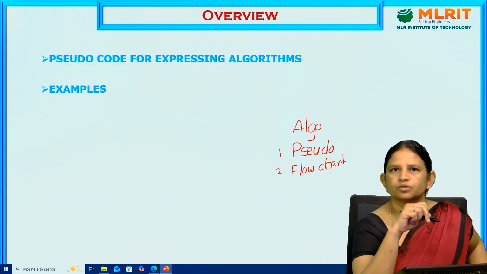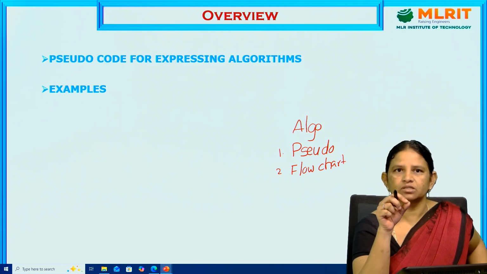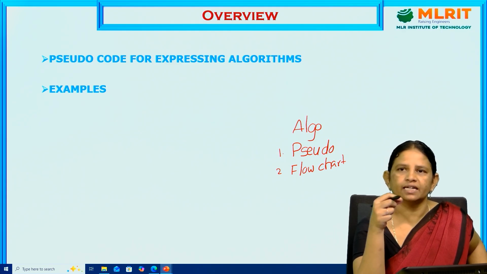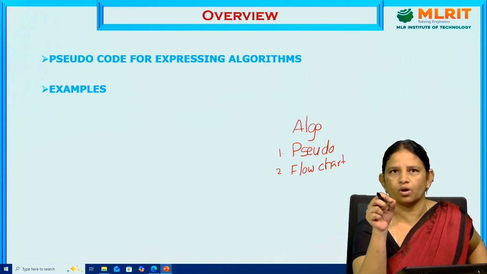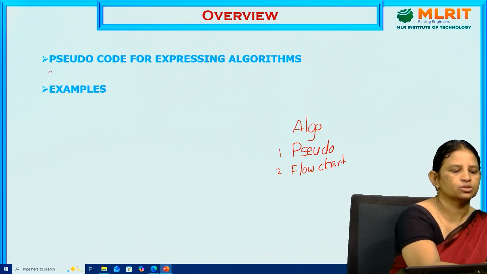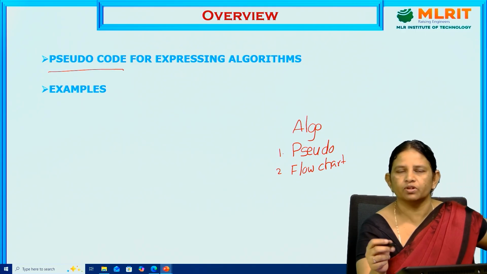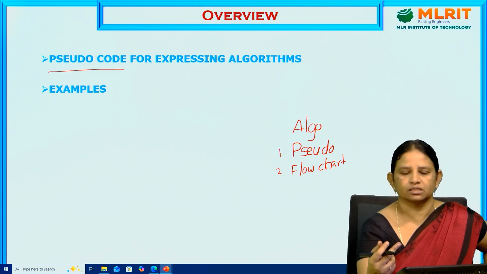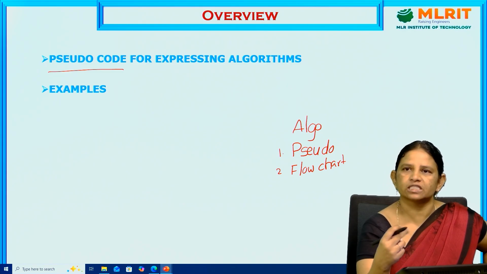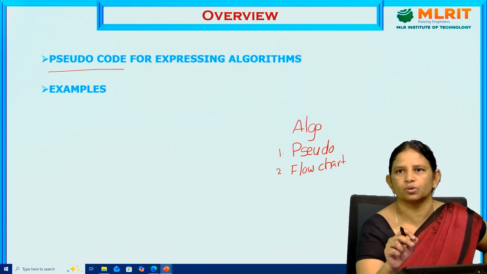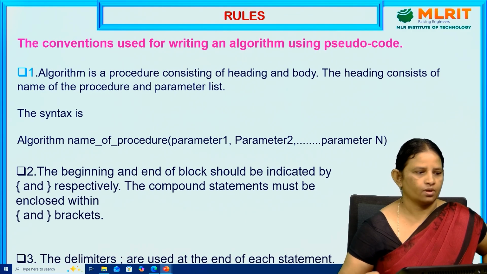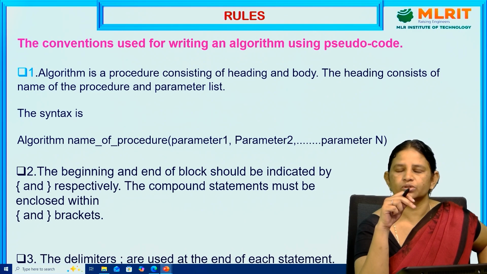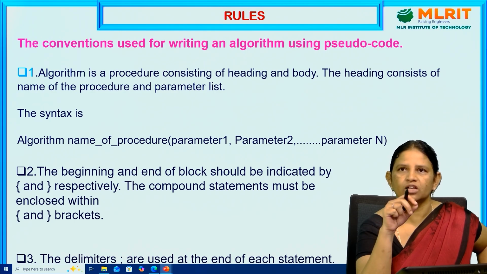What is the meaning of pseudocode? The statements of a given problem can be represented in the form of English language as well as some syntactic rules that we follow for representing the problem statement. Before writing the pseudocode for the given problem statement, we need to follow some rules and regulations. So what are the rules we have to follow for expressing an algorithm in the form of pseudocode? We'll discuss some examples based on the pseudocode. There are 13 rules for expressing an algorithm in the form of pseudocode.